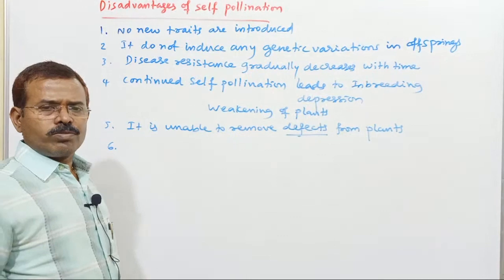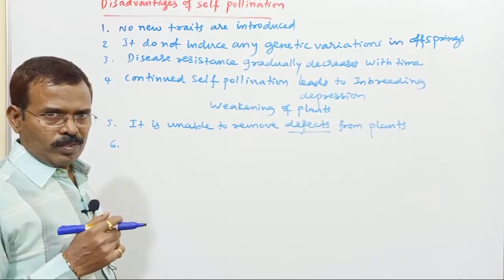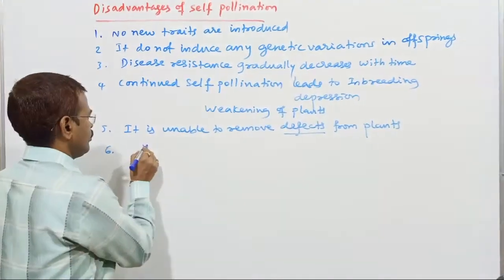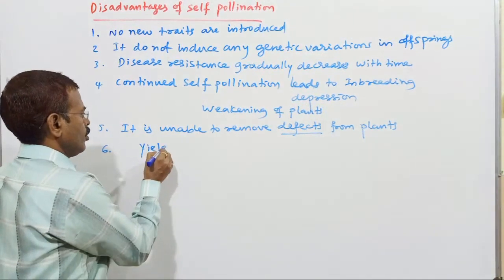The yield of the plant gradually decreases when we do continuous self-pollination.